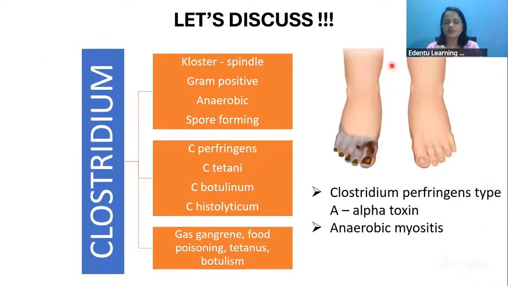Clostridium, cluster means like spindle shape. This Clostridium contains gram-positive anaerobic organisms, and they are spore-forming also. It contains many species like perfringens, tetani, botulinum, and histolyticum. These species are mainly responsible for causing gas gangrene, food poisoning, tetanus, and botulism. Clostridium perfringens type A releases a toxin called alpha toxin, which is mainly involved in the formation of gas gangrene.